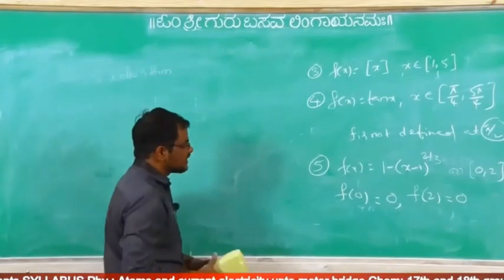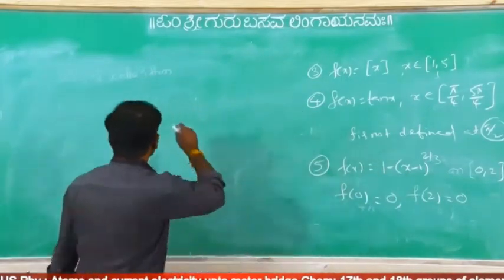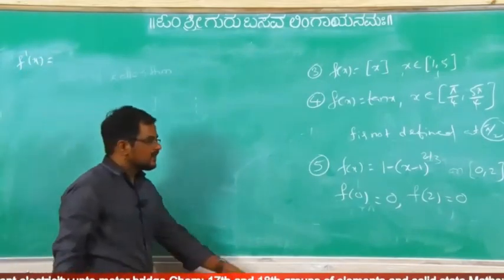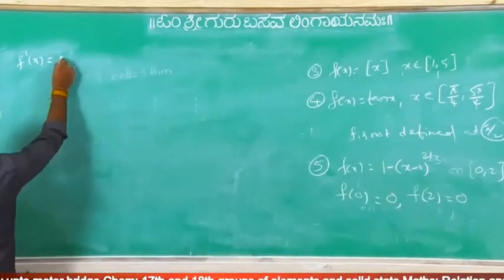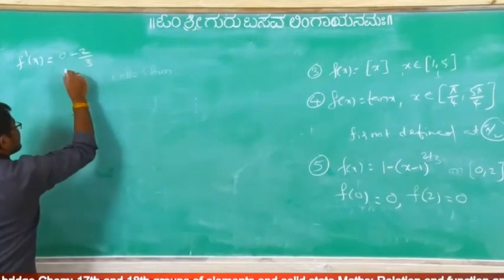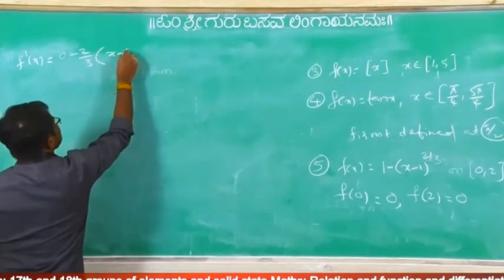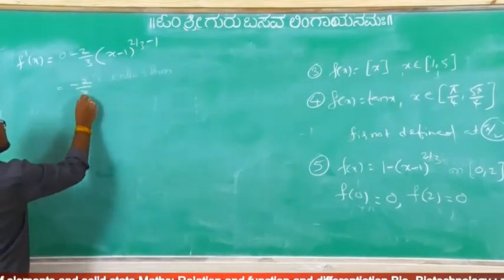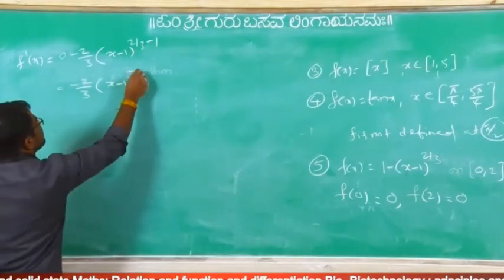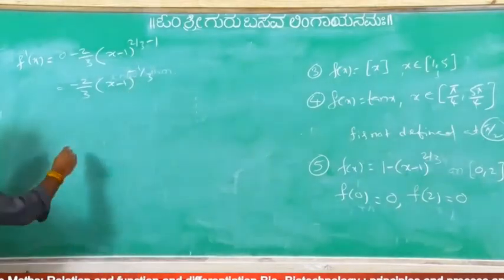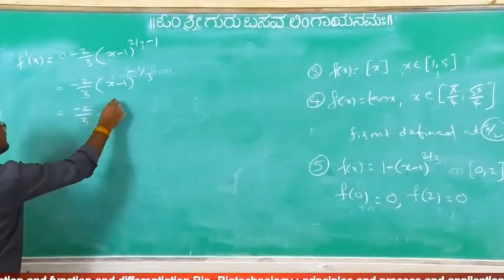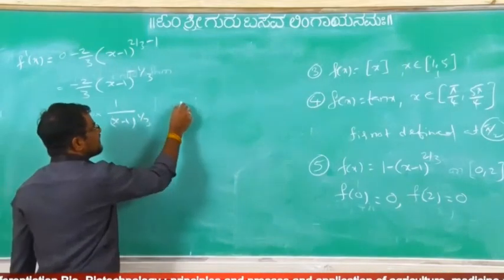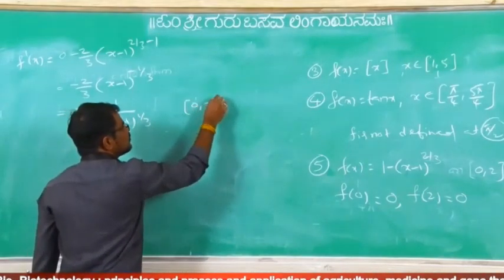And it is continuous only, but differentiate f dash x, if you do, what you will get? Differentiation of 1 is 0, minus 2 by 3 into (x minus 1) whole to the power of 2 by 3 minus 1. That is equal to minus 2 by 3 (x minus 1) whole to the power of minus 1 by 3, equal to minus 2 by 3 into 1 by (x minus 1) whole to the power of 1 by 3. Our given interval is what? Closed interval 0 to 2.